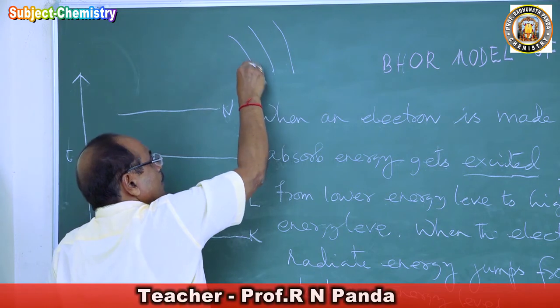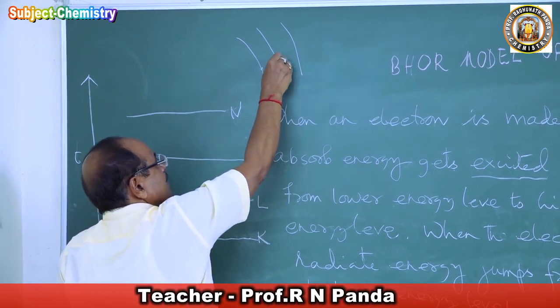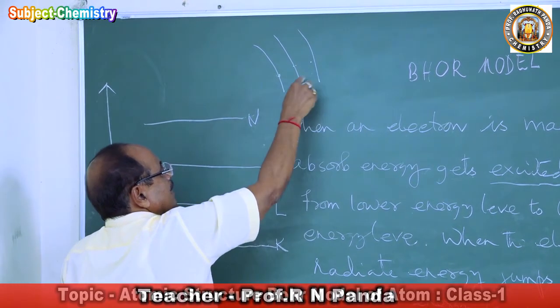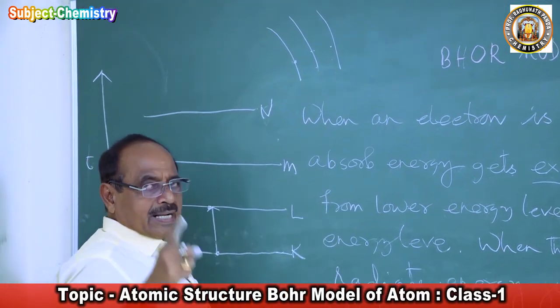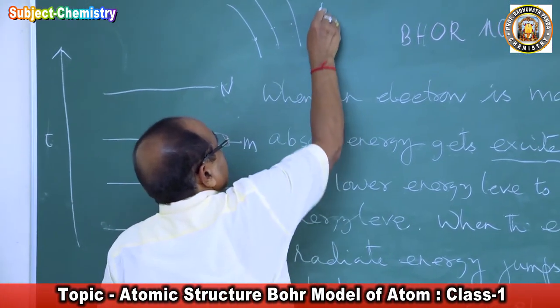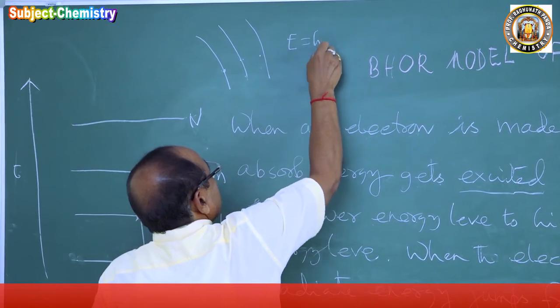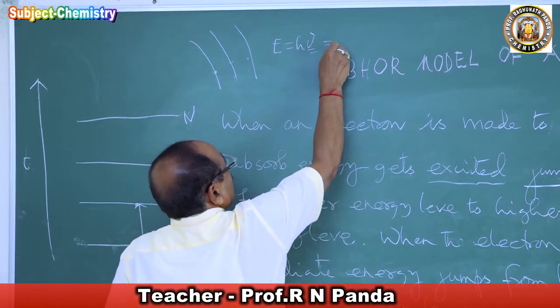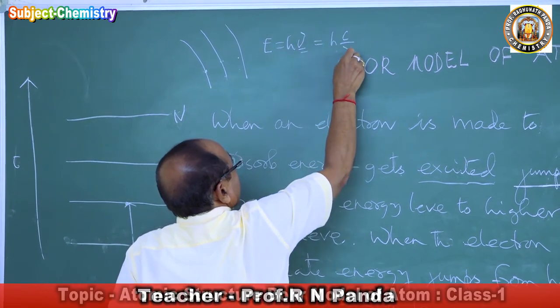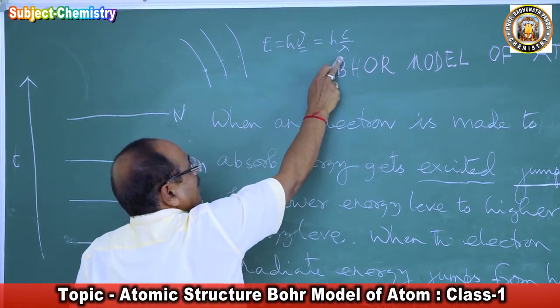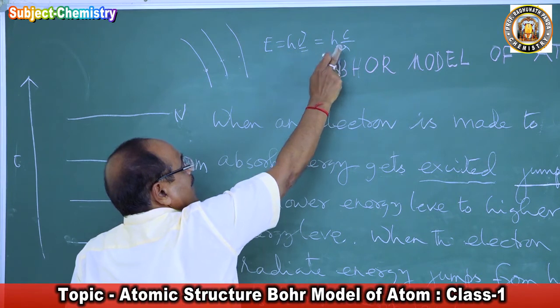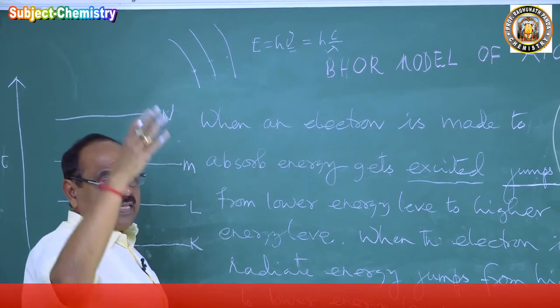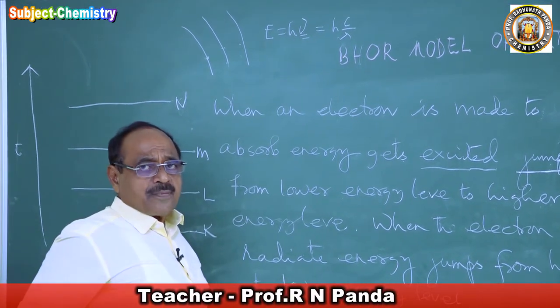So the electron jumps from this place to this place, or this place to this place. According to the theory, E equal to h nu, where nu is the frequency, and this is equal to h into c by lambda. So the energy is related to lambda, the wavelength. According to wavelength, we get the spectral lines.